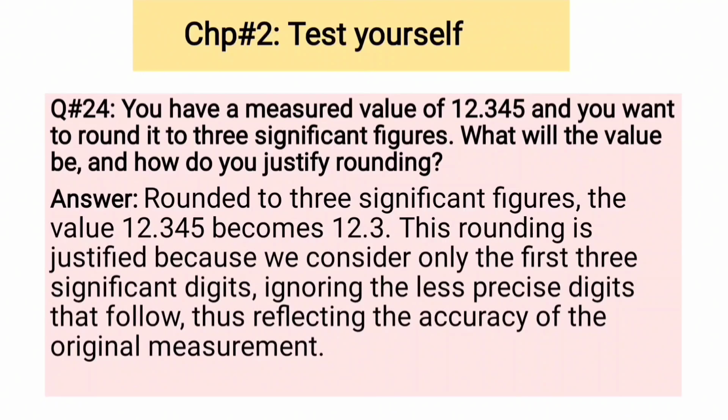This rounding is justified because we consider only the first three significant digits, ignoring the less precise digits that follow, thus reflecting the accuracy of the original measurement.